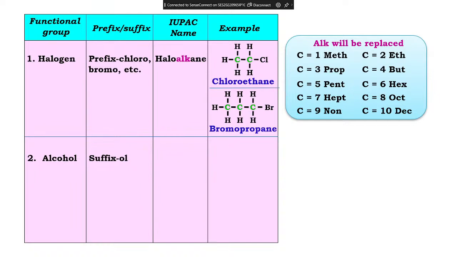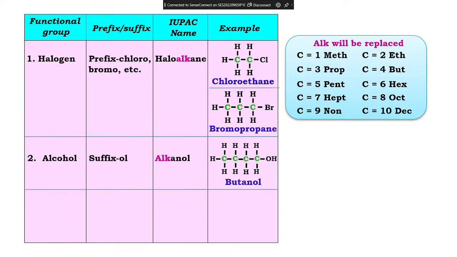Next, alcohol. If there is alcohol, suffix means whatever carbon you have, in the end you will write ol: ethanol, methanol, butanol. In the end you will write ol. Did you all understand? Okay, look at this. How many carbon do we have now? 1, 2, 3, 4. 4 means but. And here what is there? OH means alcohol, suffix in the end I have to write ol. So can I write butanol? That's it.